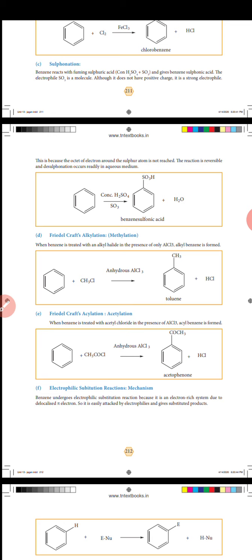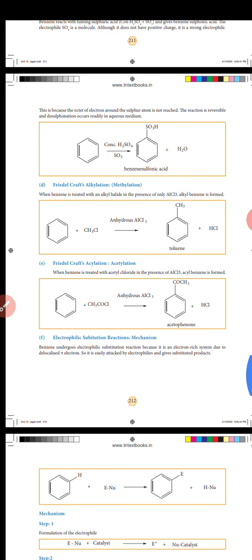Okay, how is acetophenone prepared? Benzene reacts with acetyl chloride in the presence of anhydrous aluminum trichloride, and acetophenone, C6H5COCH3, is formed.